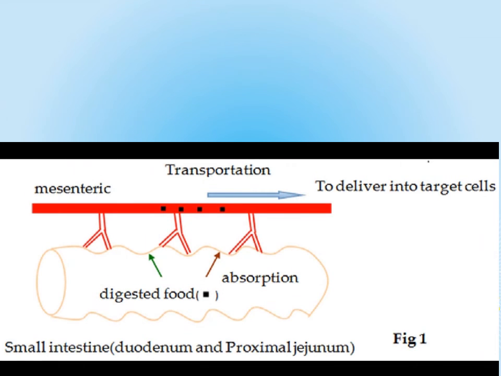As you can see over here, we have this schematic drawing that shows the transport of digested food, which are nutrients, from the small intestine by absorption. And then it is taken by the blood vessels to be delivered to all target cells of the body at once.